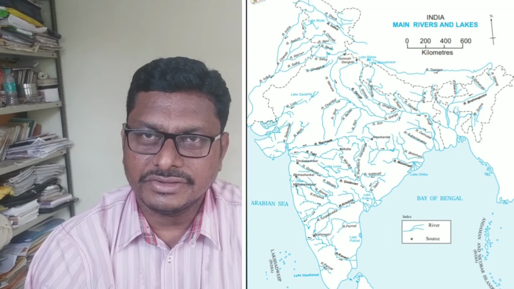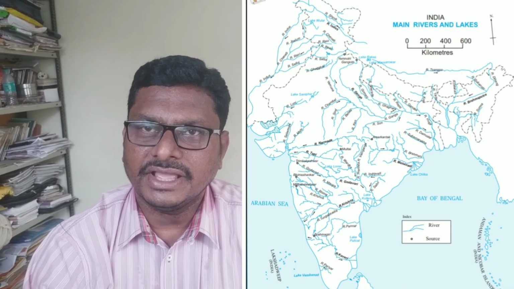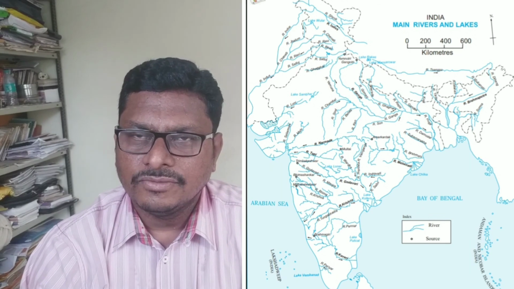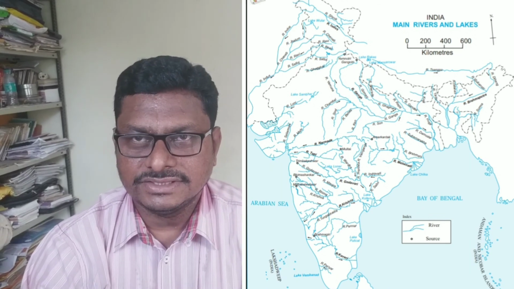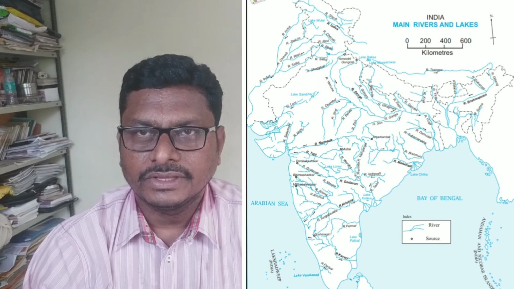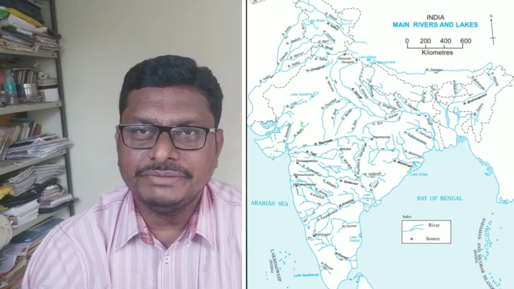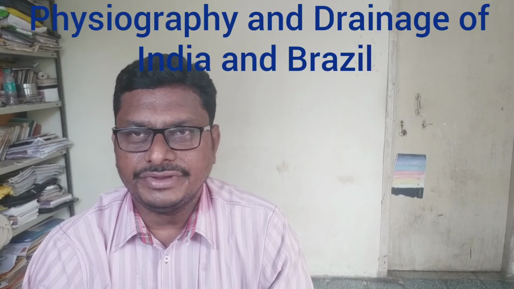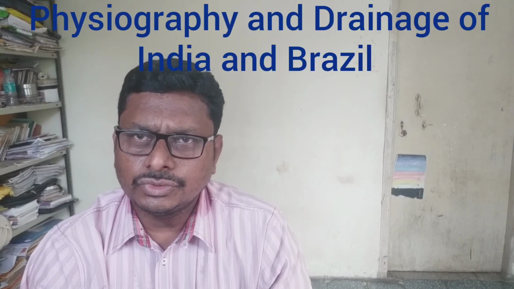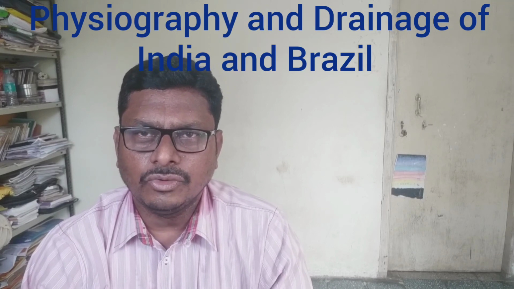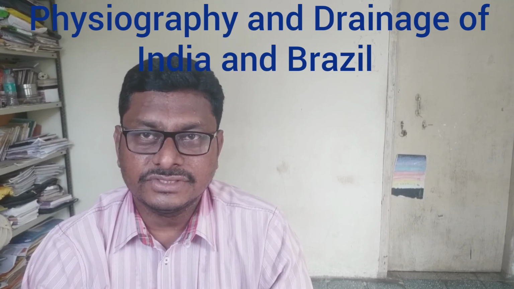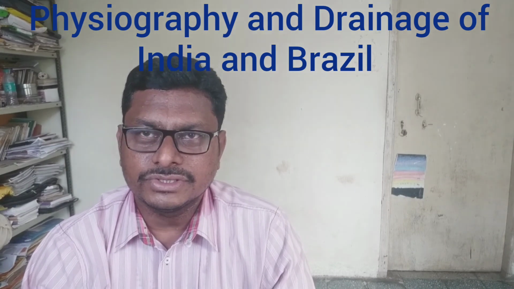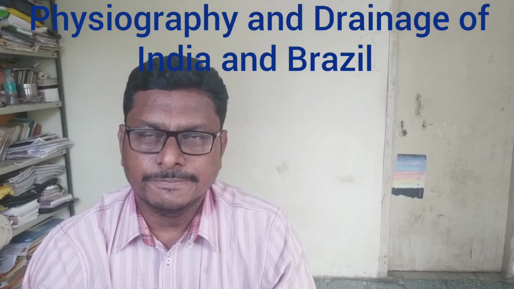Today we discussed the Indian river system or Indian drainage system, the Himalayan rivers and the Peninsular rivers. Both river systems have their own importance. This is the 9th part of this topic. Up to the 9th part, we discussed the physiographic divisions and drainage of India and Brazil. Please go through the books, find out the location and extent of these places, and try to find out the importance of the physiographic divisions of these two countries.